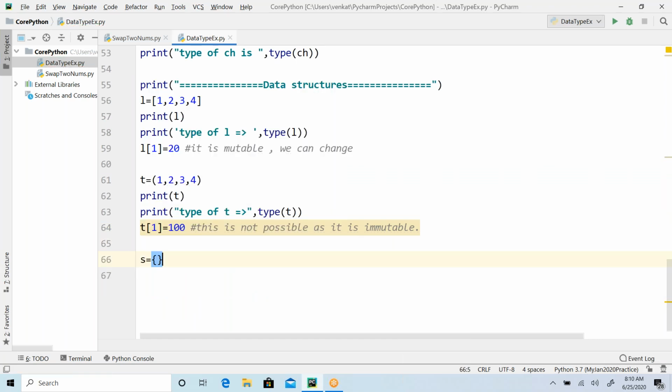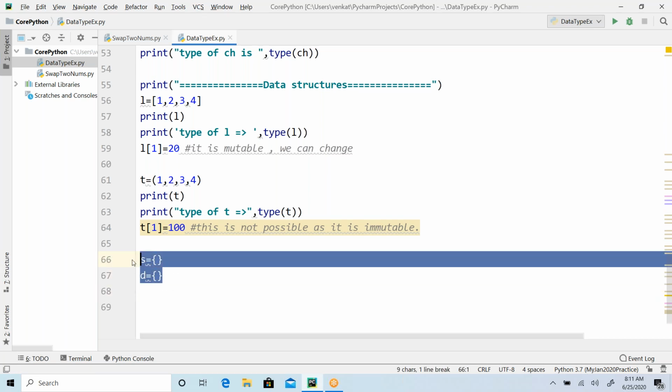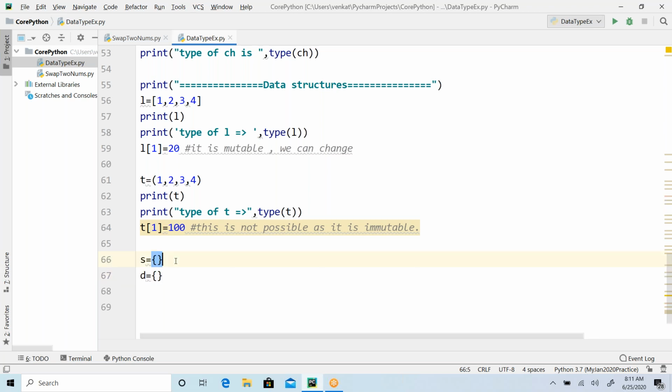Set and dictionary both use the same brackets, curly brackets, but by default, both are considered dictionaries until you add some elements to it.